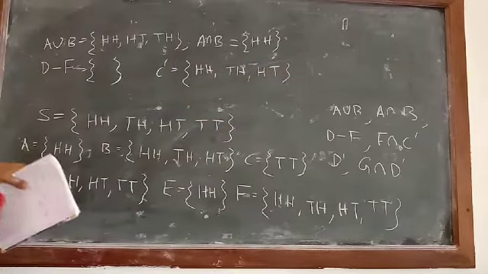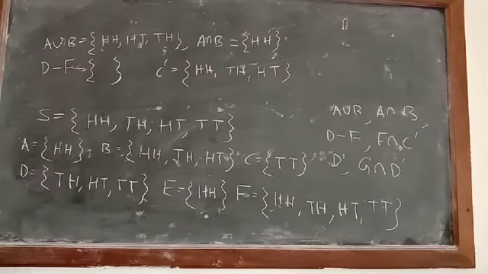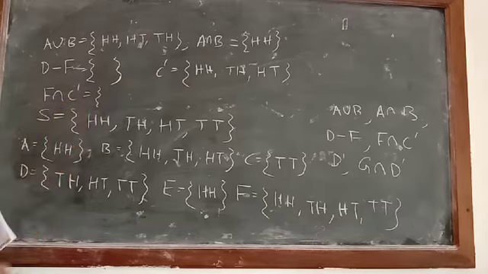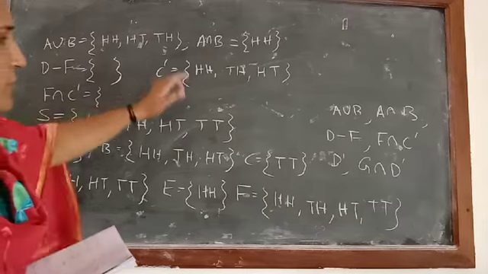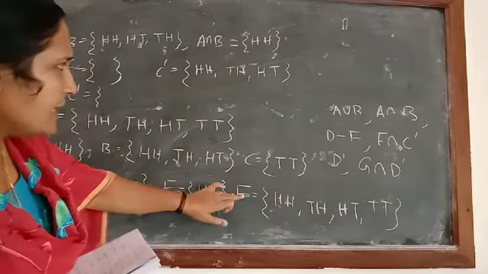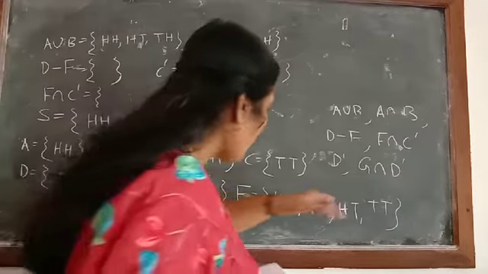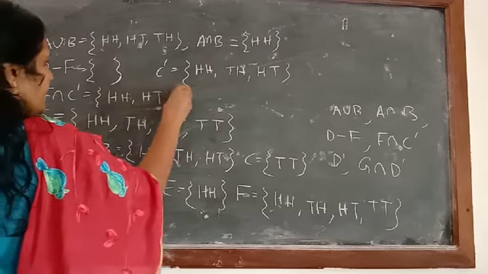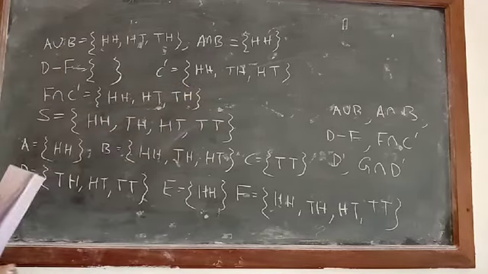Now we have to calculate F intersection C dash, the element which is common in F and C dash. I think all these three are common, so you can write down HH, HT and TH. That is F intersection C dash.